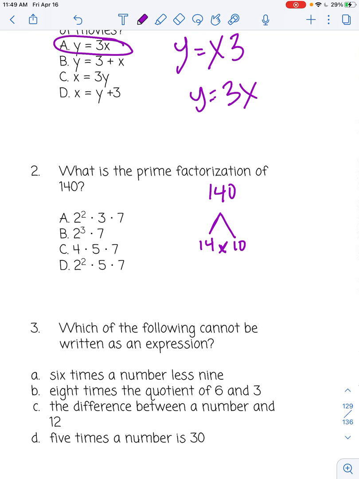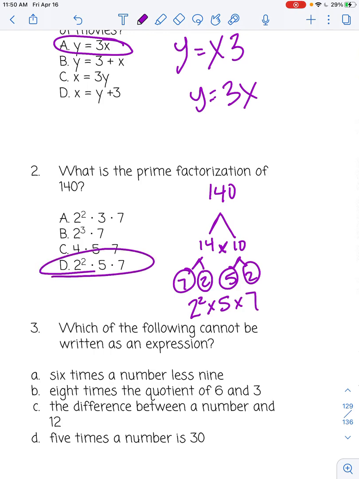Okay, now you have to break these numbers down because they are not prime yet. So 2 numbers that multiply together to get 10 are 5 times 2. Those are both prime, so I'm going to circle them. To get 14, I can do 7 times 2. Those are also both prime, so I will circle them. And that way I'm left with all of my prime numbers circled, and that's what I create my equation from. So I start with my smallest number, which is 2, and I have 2 of them, so it gets an exponent 2, times 5, we only have 1, and times 7, we only have 1. So your answer is D.